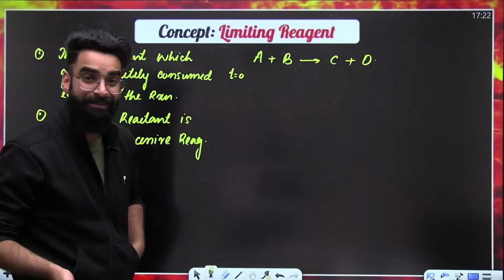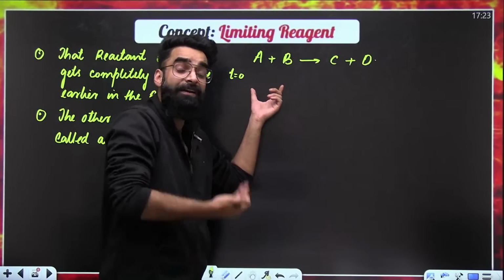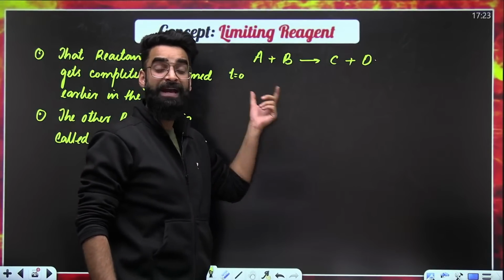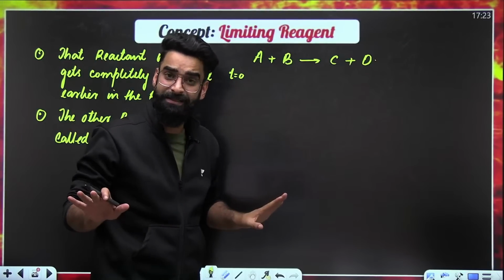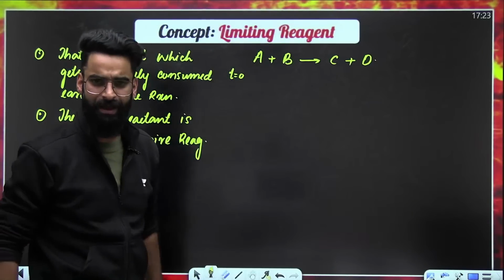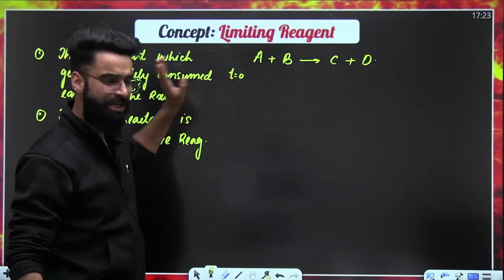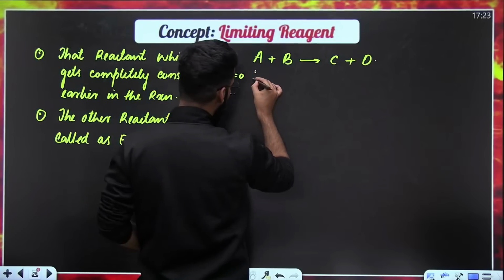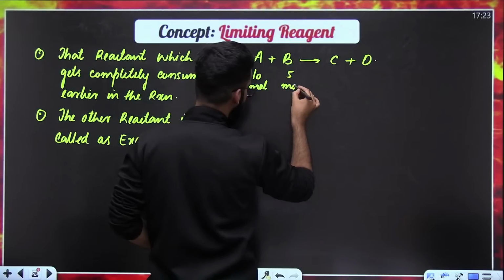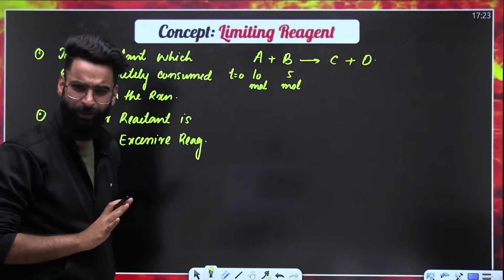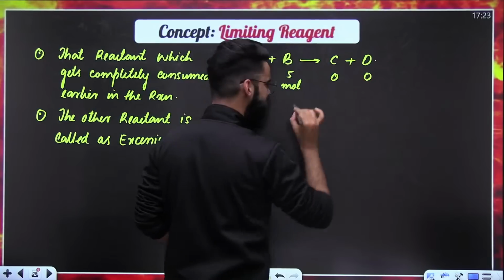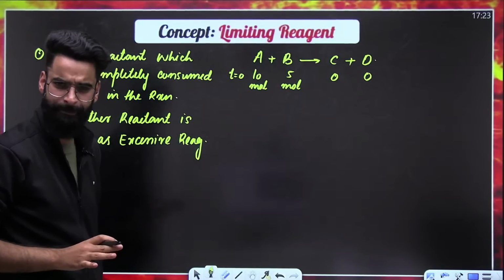What does that mean? That means the reactants have not reacted yet to form the products. So at time t is equal to 0, initially I've got 10 moles of A and 5 moles of B. So this has to be 0, this has to be 0 because the reaction has not started yet.